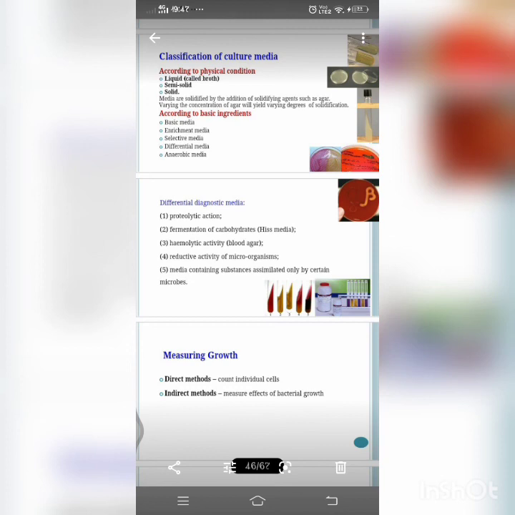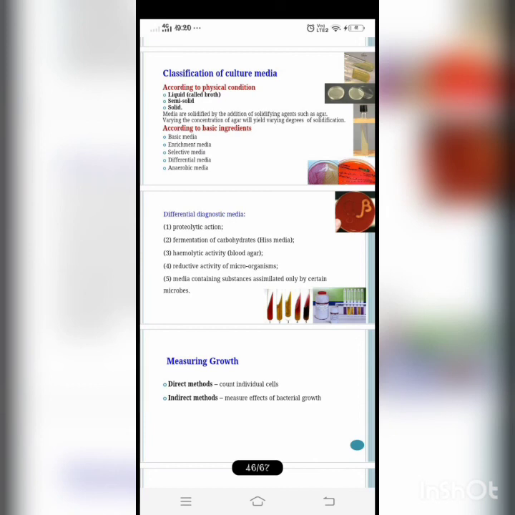Next, the last one is the anaerobic media. These are media used for the growth of anaerobic bacteria, that is, in the absence of oxygen. An example is Robertson's cooked meat medium, which is called an anaerobic medium.